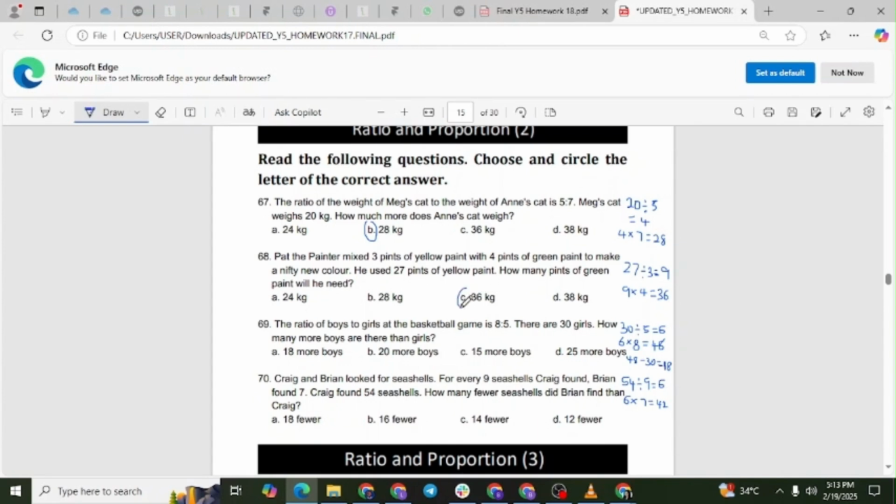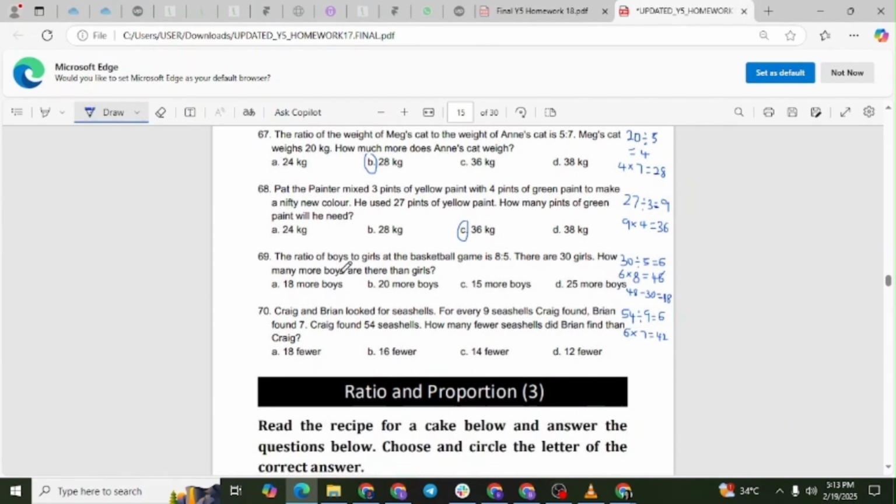Explanation. The ratio of yellow paint to green paint is 3 to 4. Find the multiplier by dividing 27 by 3, which equals 9. Multiply 9 by 4 to get 36. This means Pat will need 36 pints of green paint.